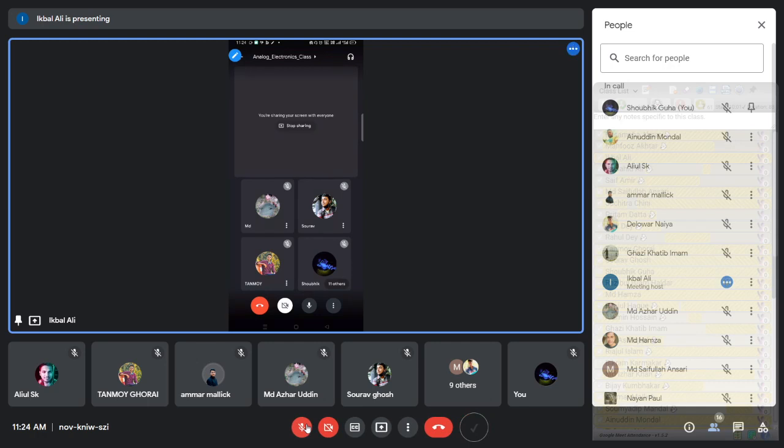Today I have finished the oscillator chapter. Next day we will discuss another chapter, possibly the high frequency model of the transistor, where I will show you what circuit parameters are actually responsible for the transistor. That means we will extract an equivalent electrical circuit of the transistor and analyze it to understand how the transistor actually behaves. So we will discuss the hybrid pi model of the transistor, the next new chapter.